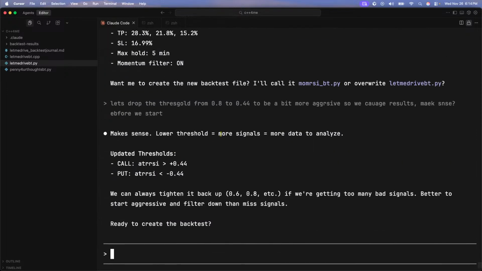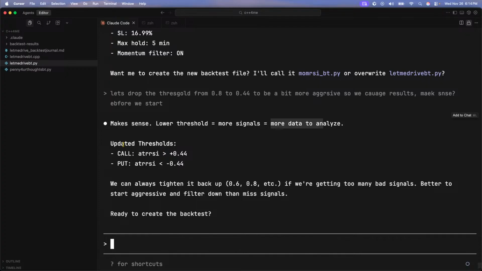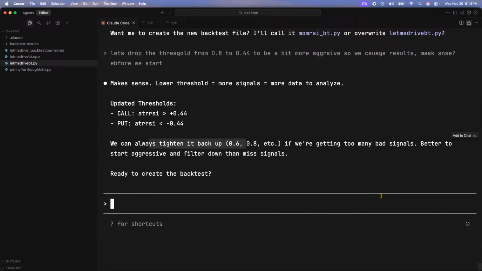Makes sense. A lower threshold means more signals, more data to analyze. Let's update the threshold. We can always tighten it back if we're getting too many signals. Better to start aggressive and filter down than miss signals. All right, Gucci.